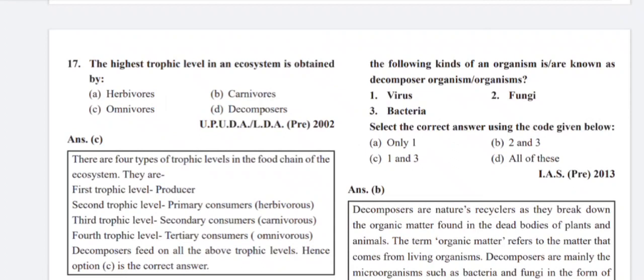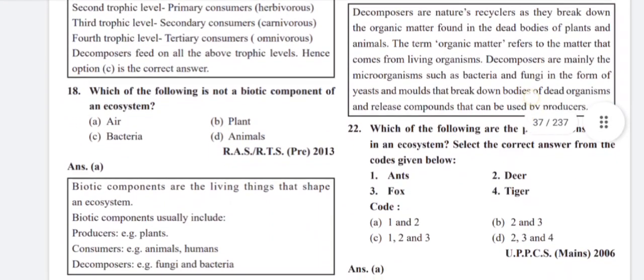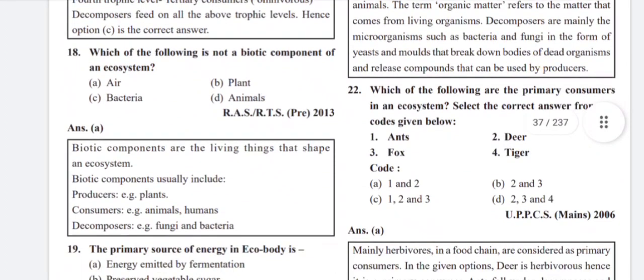They are: first trophic level, producers; second trophic level, primary consumers that are herbivorous; third trophic level, secondary consumers that are carnivorous; fourth trophic level, tertiary consumers that are omnivorous; and the last one, decomposers, which feed on all the above trophic levels.